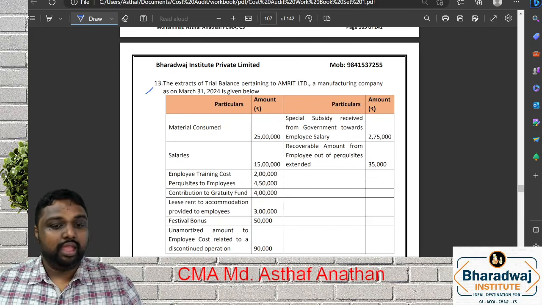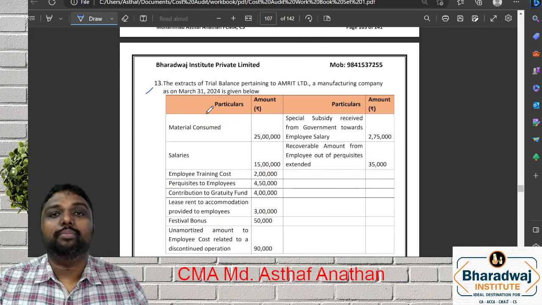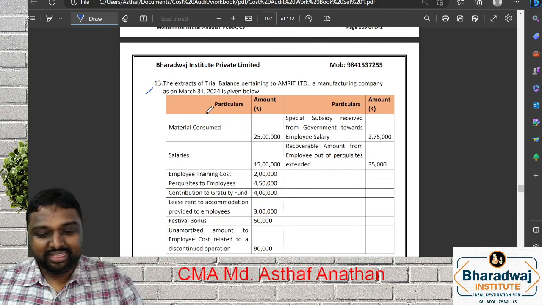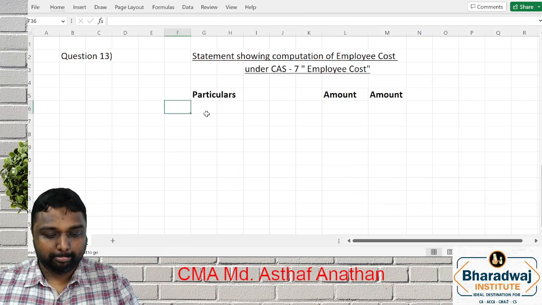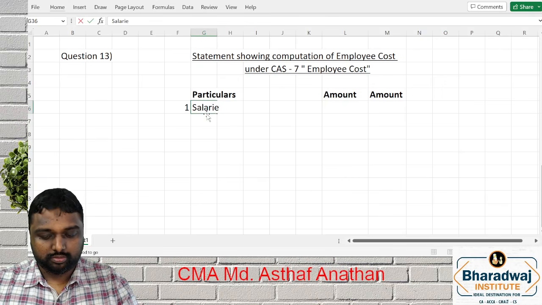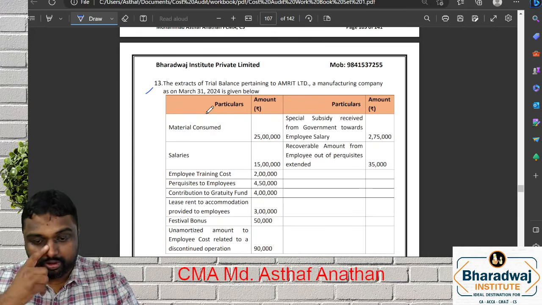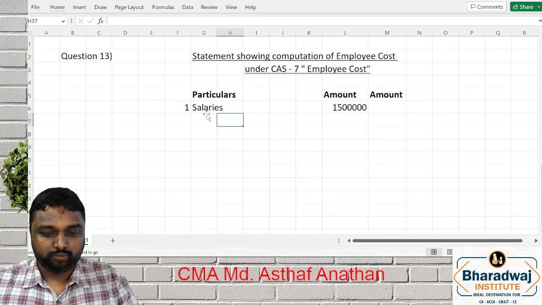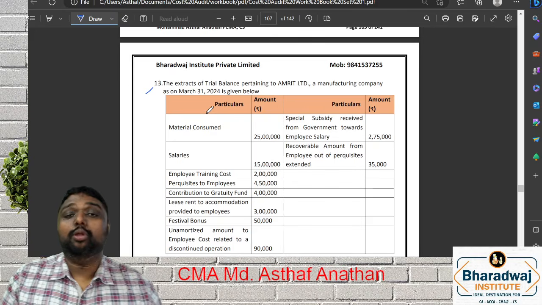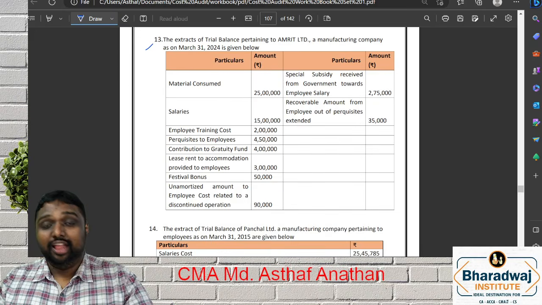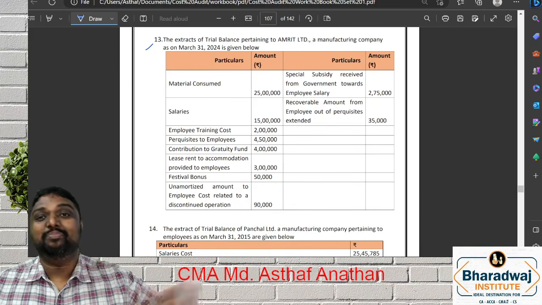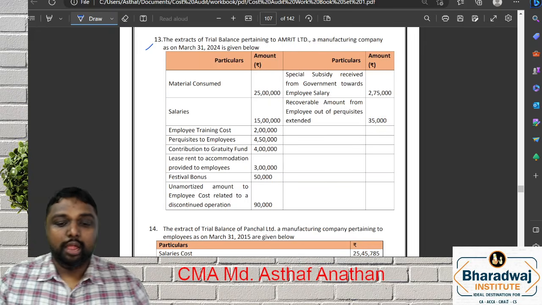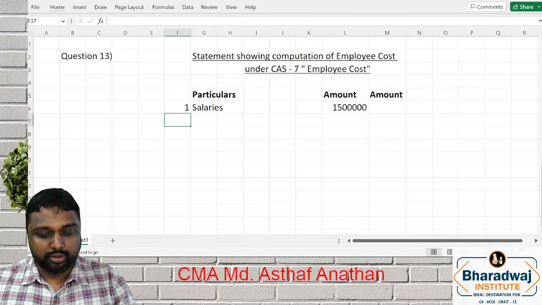Shall we? Material consumed will come for employee cost? No, it is given for confusion. Salaries will come. So what is the salaries amount? Employee training cost will come? They will give you employee and all, but that training will not come because it's a part of selection cost. Perquisites will come. Perquisites to employee.